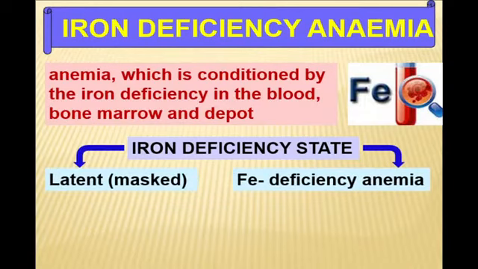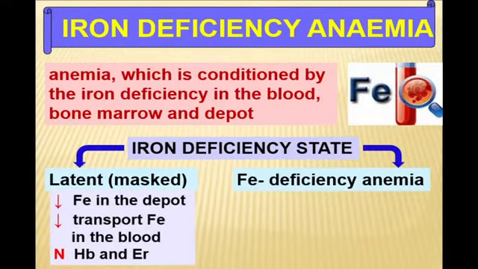As a result, we distinguish two stages of iron deficiency: latent, when the level of hemoglobin and erythrocytes in peripheral blood is unchanged, and manifested iron deficiency anemia, which is more often diagnosed in clinical practice.